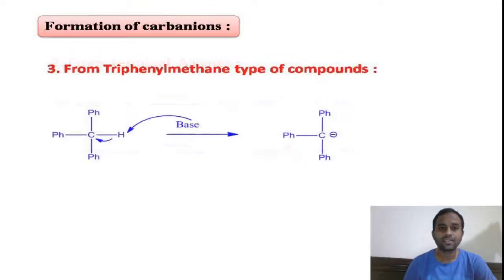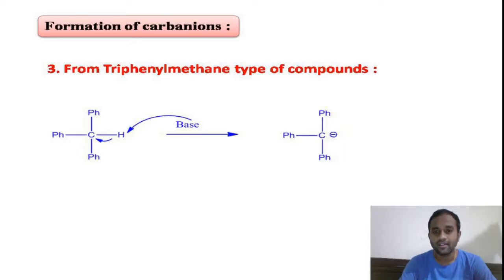Coming to the third one, that is from the triphenyl methane type of compounds. When the carbon is attached to phenyl group, three phenyl groups, that carbon is called a triphenyl methane carbon. And this hydrogen, the CH bond is polar. In presence of base, it loses H plus ions to form carbon anion, and that carbon anion is a stable